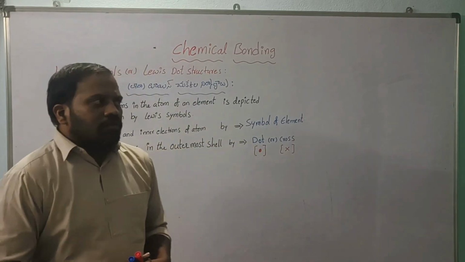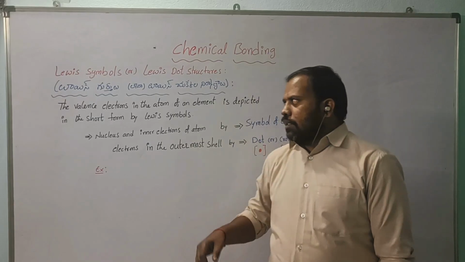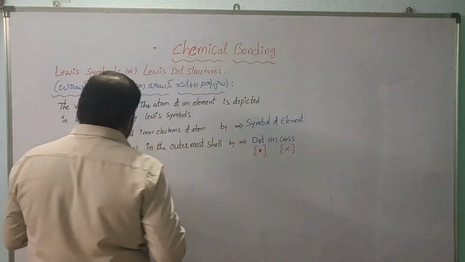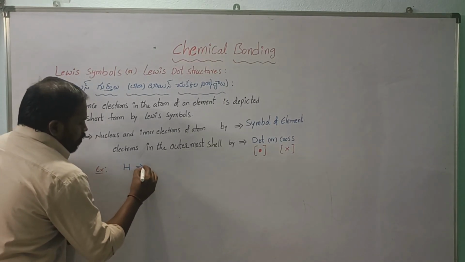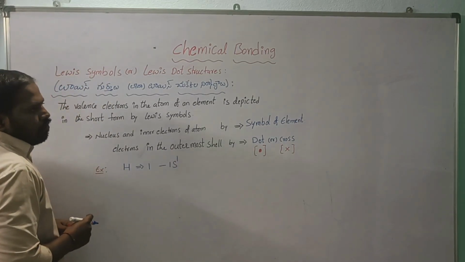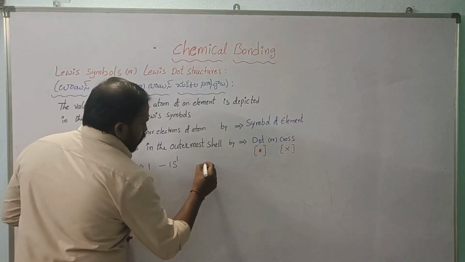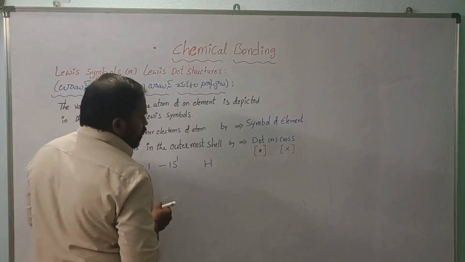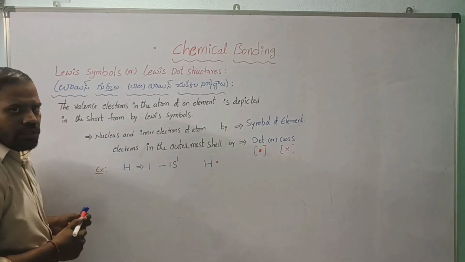What is the definition of the Lewis dot structure? The valence electrons in the atoms of elements are depicted in a short form by the Lewis symbols. Look at the examples. Take hydrogen. Its atomic number is 1, and its configuration is 1s1. It has only one electron in the valence shell. So it is denoted as H, and that one electron we show as a dot. This is the Lewis dot structure of the hydrogen atom.